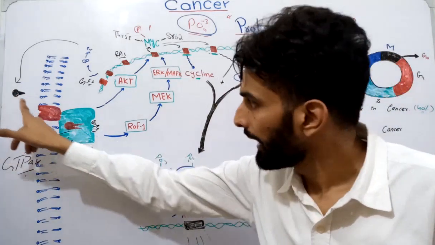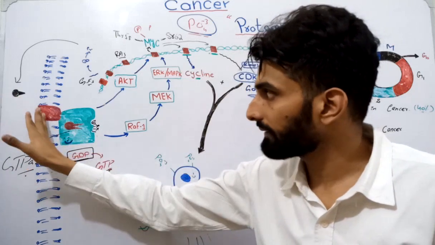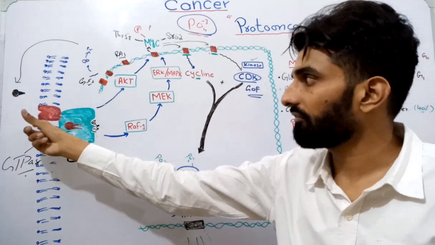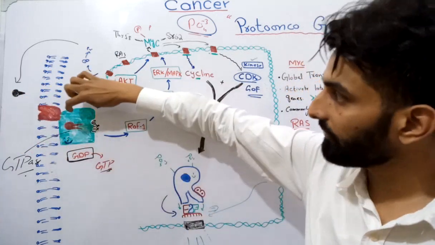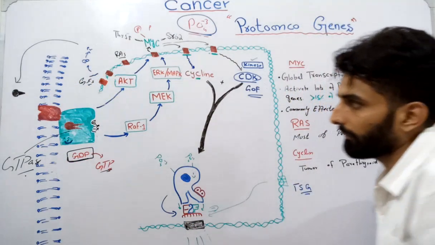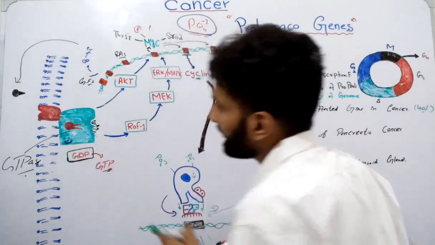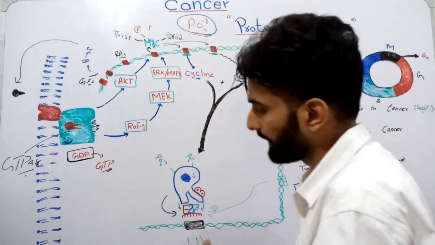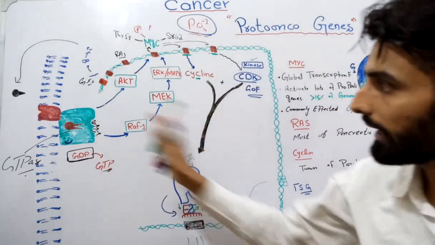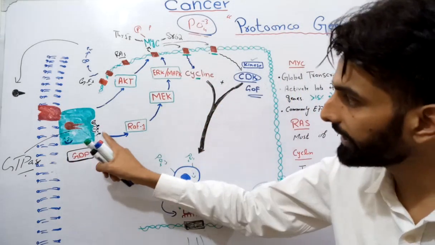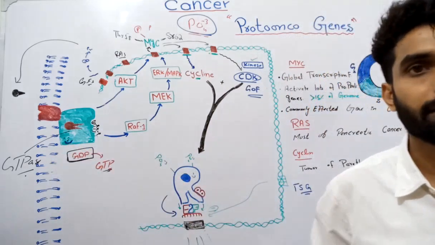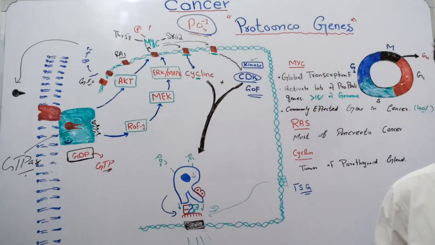Growth hormone will come and bind to its receptor, and when it binds, there will be a conformational change in the receptor, and this will cause a conformational change in this RAS protein as well. Because of this conformational change, the GDP will detach and GTP, with three phosphates, will attach over the RAS protein. When the GTP is attached and GDP is displaced, the RAS protein will get activated.